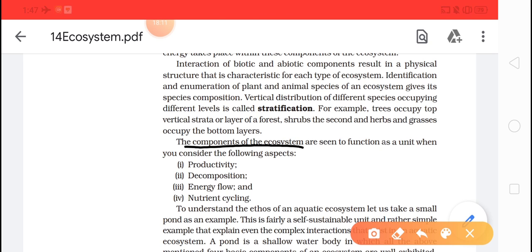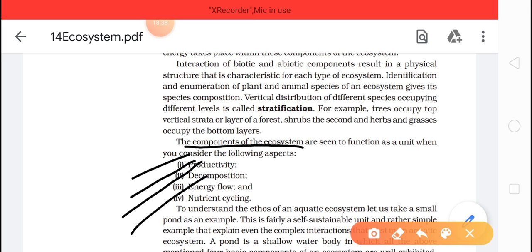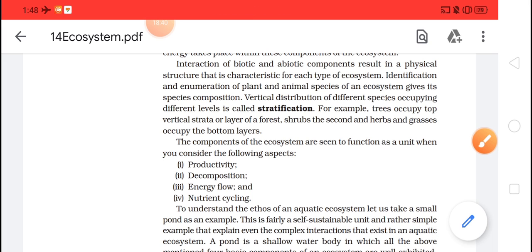That means in an ecosystem there are various components, and all of them are seen to function as a unit. One after another they will function, and as they are functioning, the ecosystem is running smoothly. So it has productivity, decomposition, energy flow and nutrient cycle. All the 4 we will take one by one and explain them.